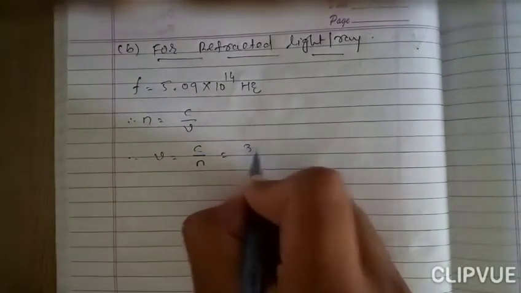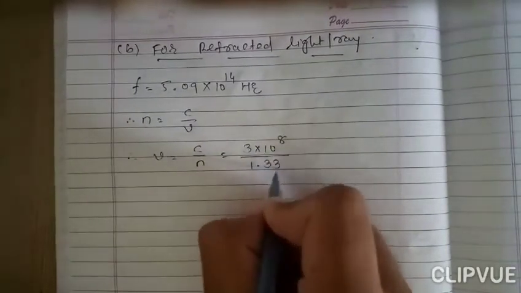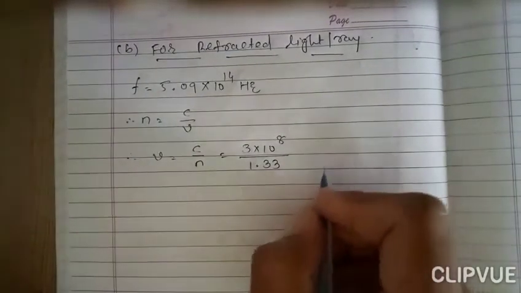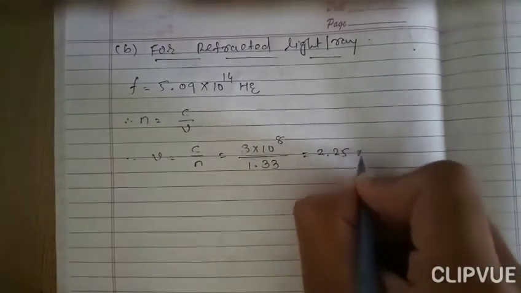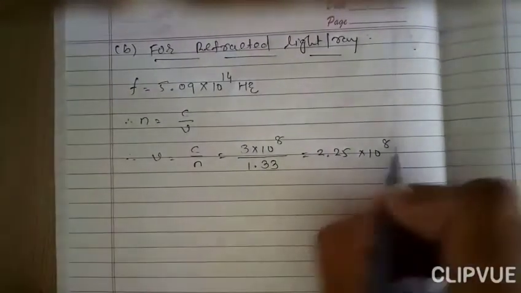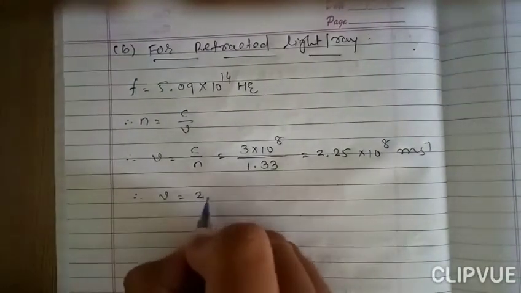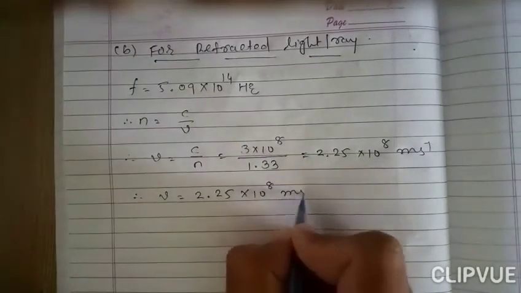The value of c is 3 into 10 raised to 8, and the value of n is 1.33. So we get velocity 2.25 into 10 raised to 8 meter per second. So velocity v is equal to 2.25 into 10 raised to 8 meter per second.